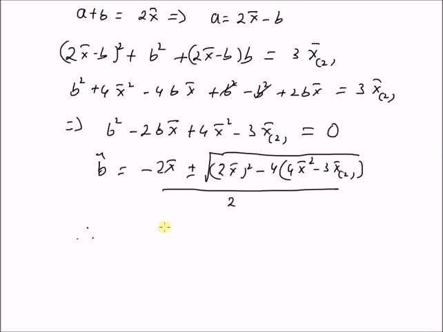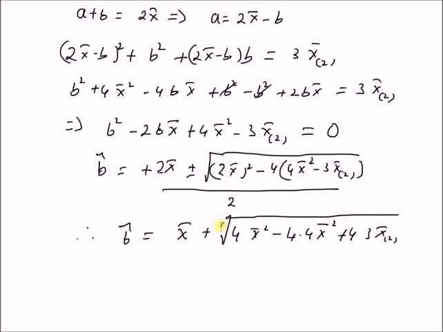Under the assumption that both a and b are positive, we have b hat is equal to x bar plus square root of 4 times x bar square minus 4 times (4x bar square minus 3 times x bar 2, that is the sample second moment), divided by 2.